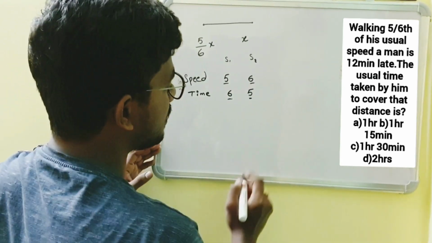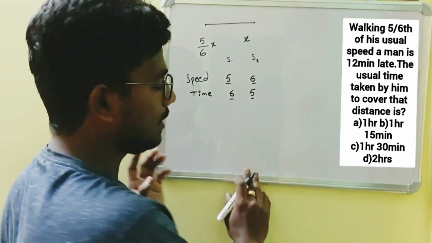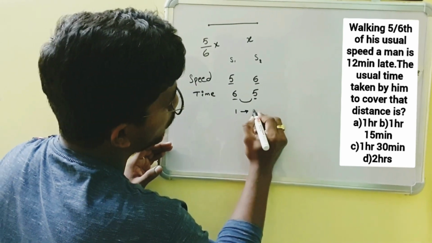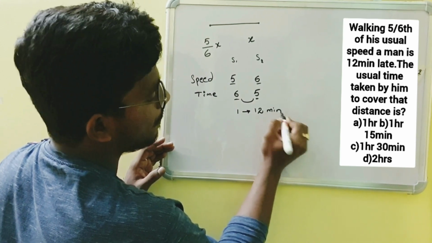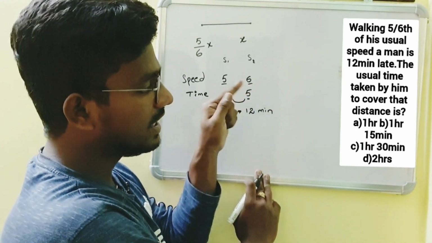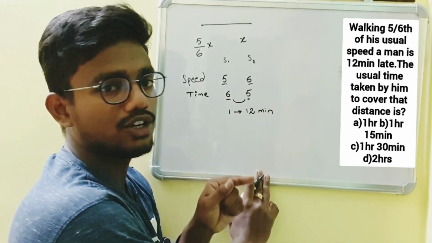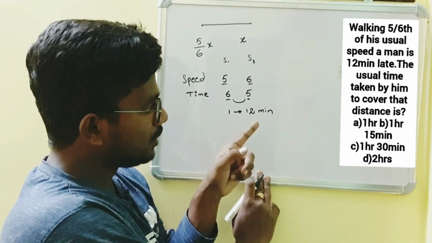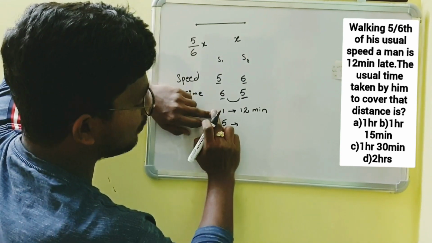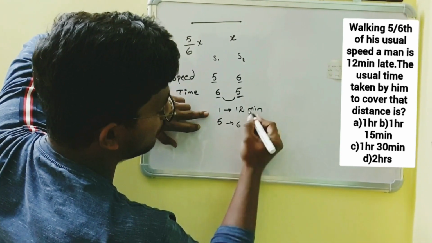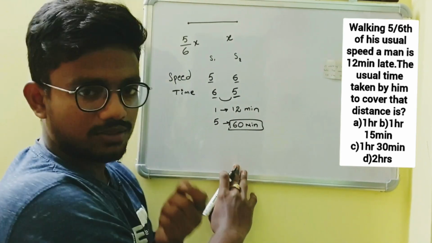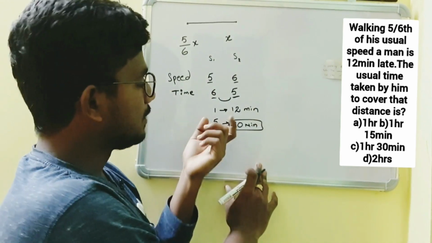Here in the question it is given that the time difference is 12 minutes. So here the time difference is 1 part, which is nothing but 12 minutes. To obtain the usual time, the question clearly asks what is the usual time taken by him to cover the entire distance. So the usual time here is 5 parts, and multiplying 5 by 12 we get 60 minutes directly as our answer. For your explanation, I have given this much brief discussion.